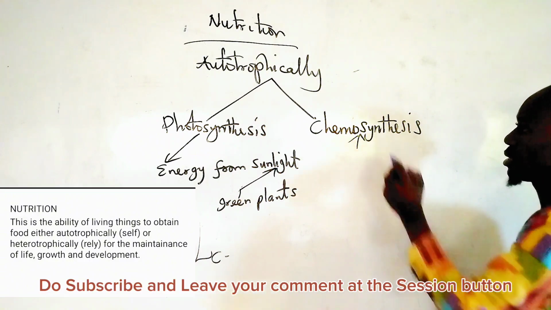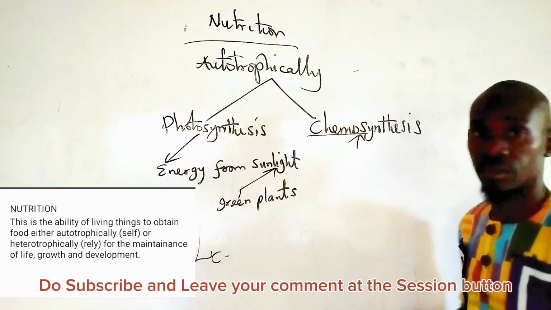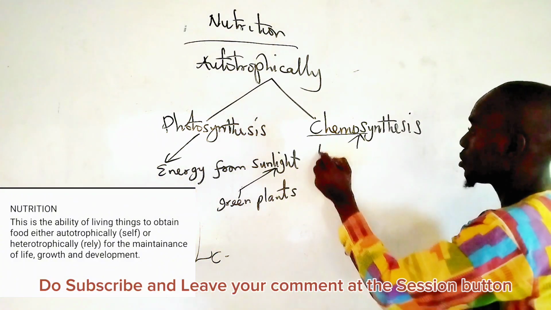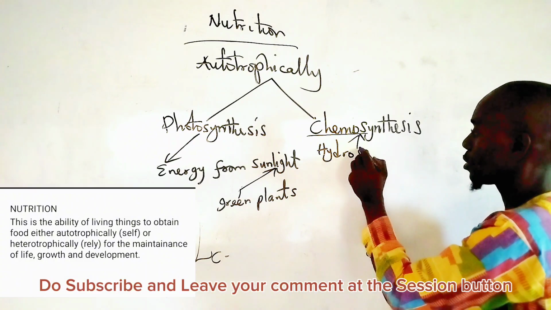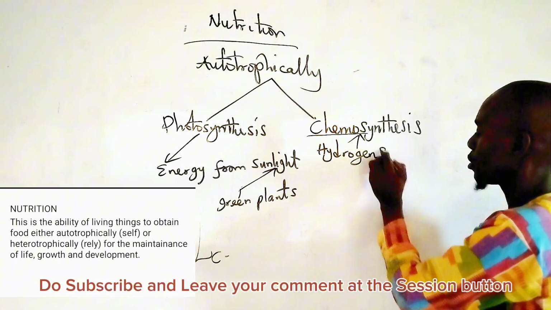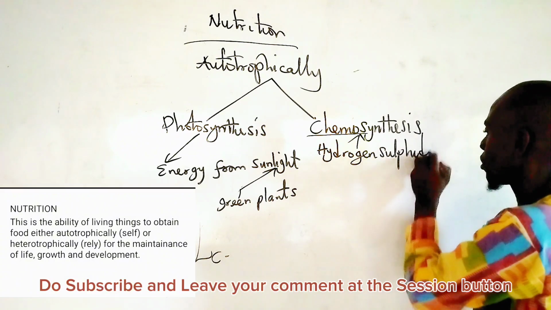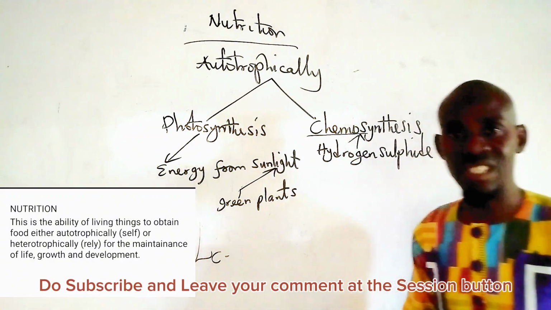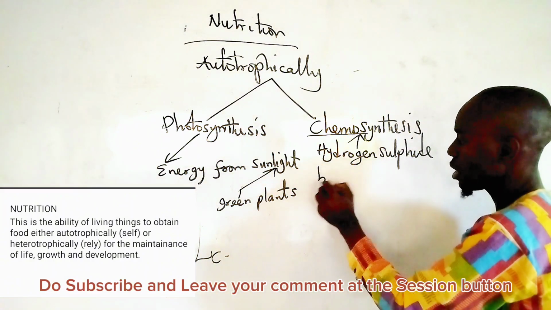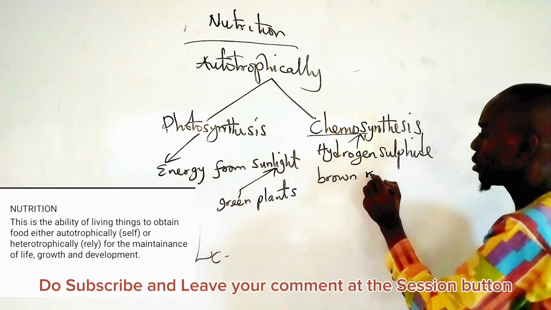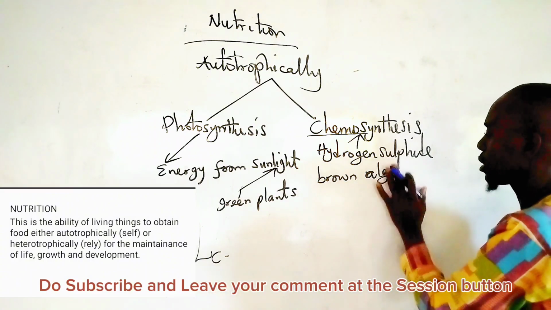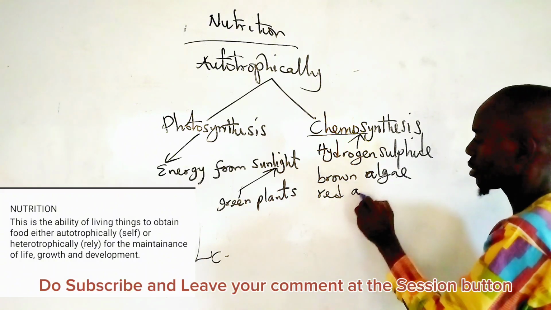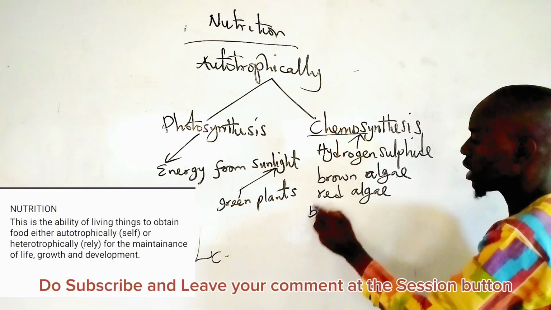Now, chemosynthesis is the use of chemicals, inorganic chemicals. It could be hydrogen sulfide, or any other chemicals, by some set of algae, like the brown algae, the red algae, and then the blue-green algae.